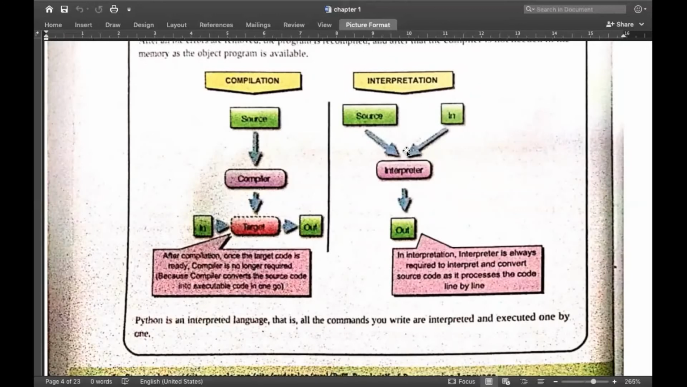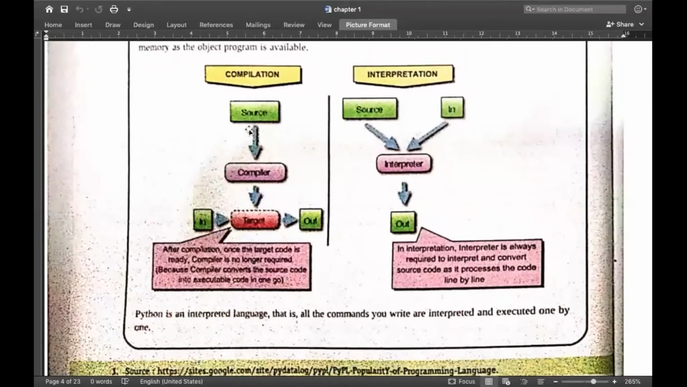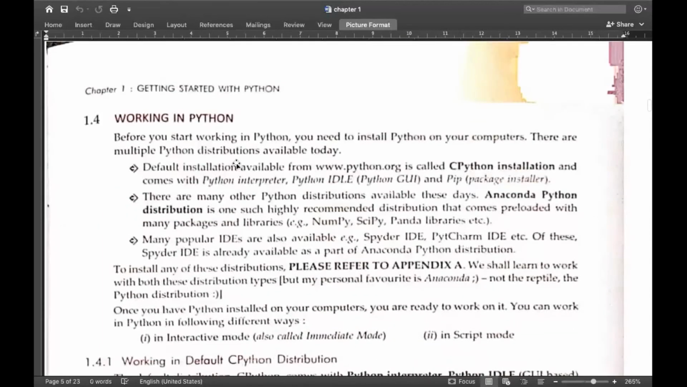But in case of interpretation, what happens? Source code is generated, then it will be interpreted line by line. The first line of code is interpreted, then on the basis of that, it will execute every line, and finally your object code will be generated and you will get the output. So this is how an interpreter works, and this is how a compiler works. We won't be going into detail right now. We have a different chapter for that, and we'll be discussing it in that chapter only.